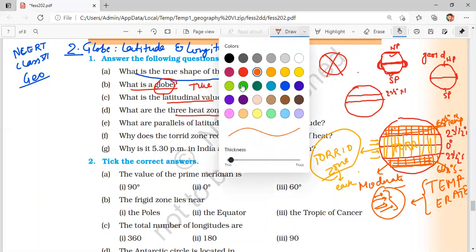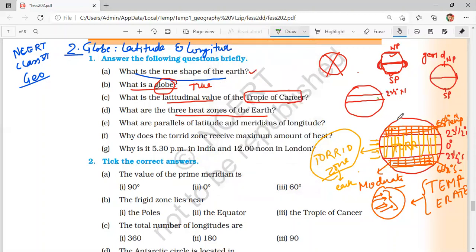Okay, now the third heat zone that we have is the frigid zone. This zone is frigid zone, the area which is beyond the Arctic Circle in the northern hemisphere, and the area which is beyond the Antarctic Circle in the southern hemisphere is called frigid zone. Frigid zone, as the name suggests, is freezing throughout the year.